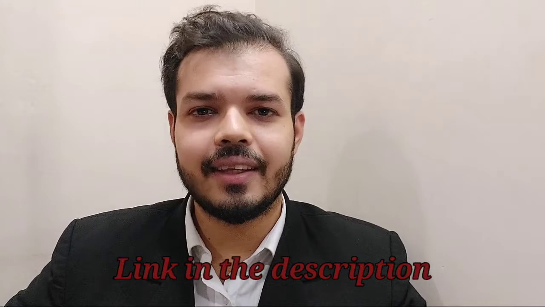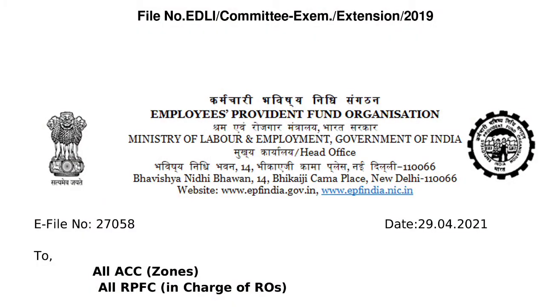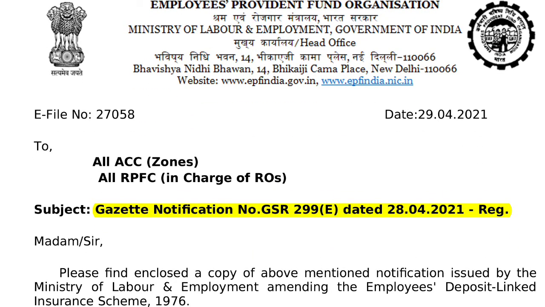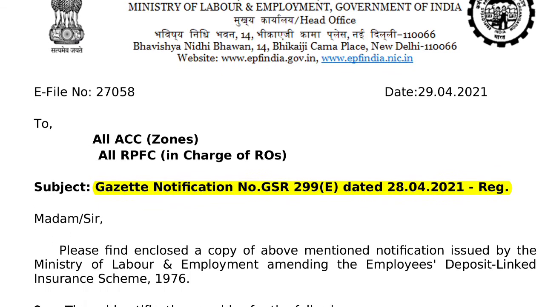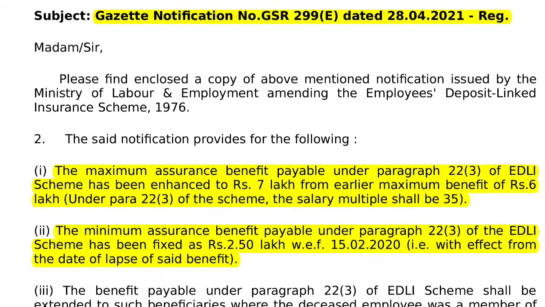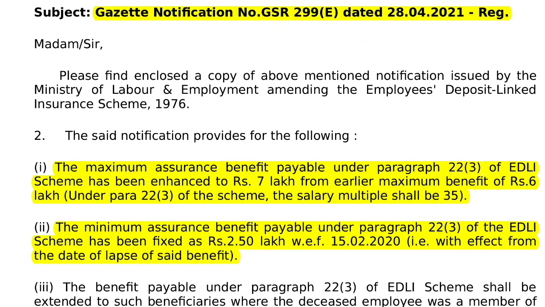Now let us check the notification of EDLI amendment scheme dated 28th April 2021. You will get the link of this notification in the description. So as you can see, the Gazette notification is dated 28/4/2021 and if you see para 2.1, the maximum assurance benefit payable has been increased to 7 lakh rupees from 6 lakh rupees. This maximum death cover is applicable from the date of notification, that is 28/4/2021. Now if you see para 2.2, the minimum death insurance cover has increased to 2.5 lakh with effect from 15/2/2020. Now it has been given as a retrospective effect because the earlier benefit had lapsed.